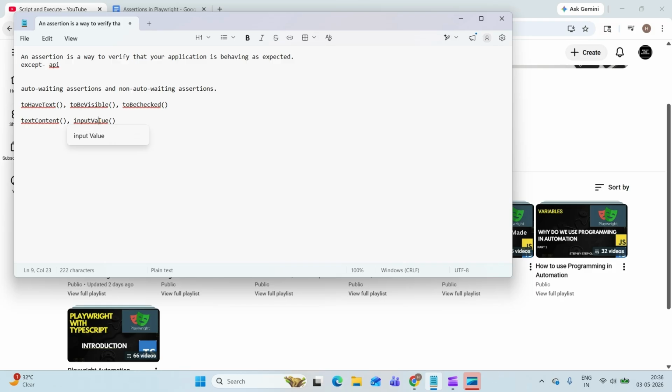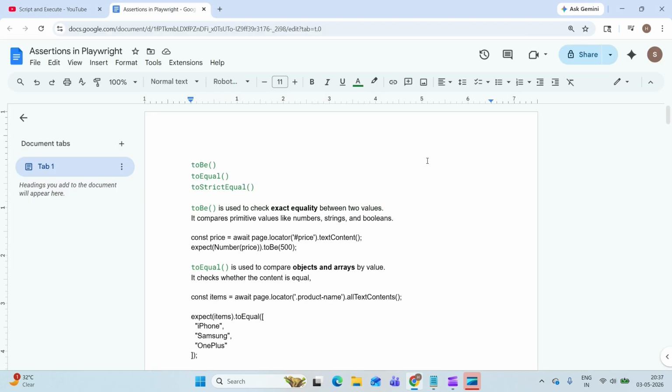Now let's look at some of the most commonly used assertions in Playwright, that we will use in our day-to-day automation scripts. I've made a list of the most commonly used assertions. Let us see them one by one.